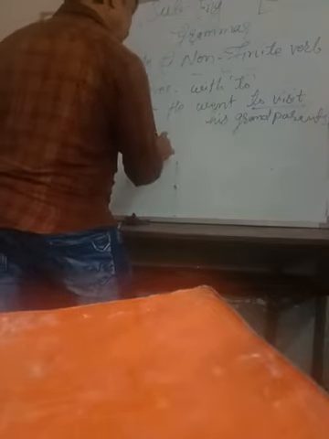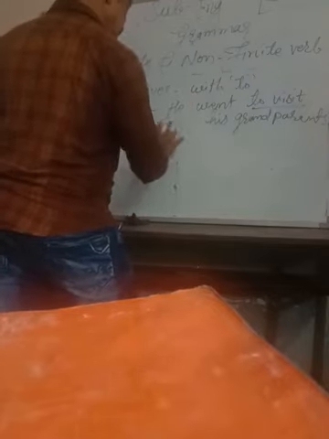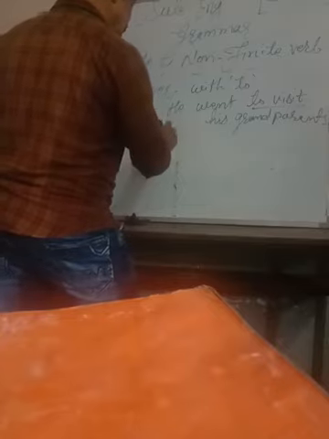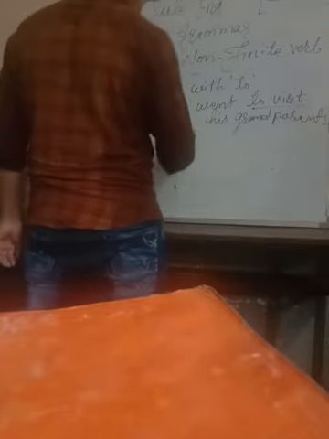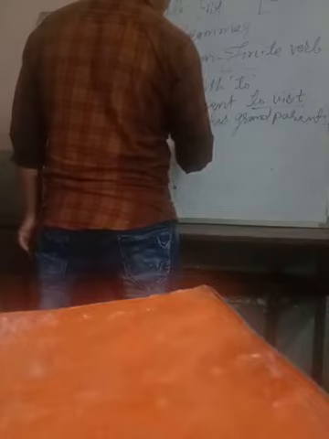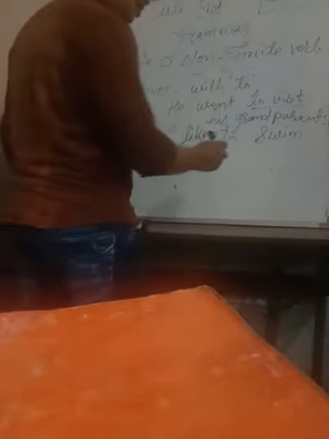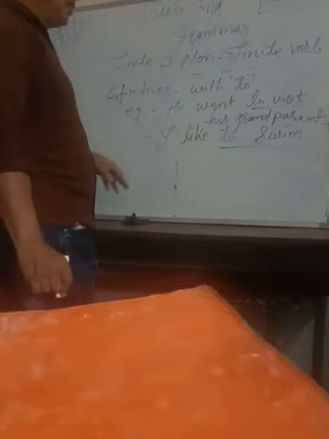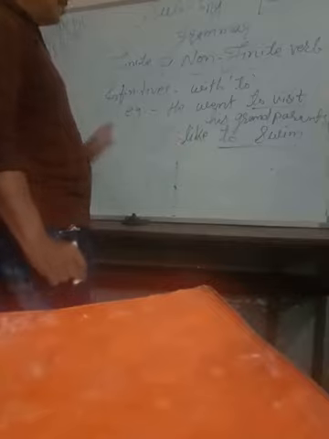Another thing is that: I like to swim. See here also, to swim is an infinitive, correct? And like is the finite verb.